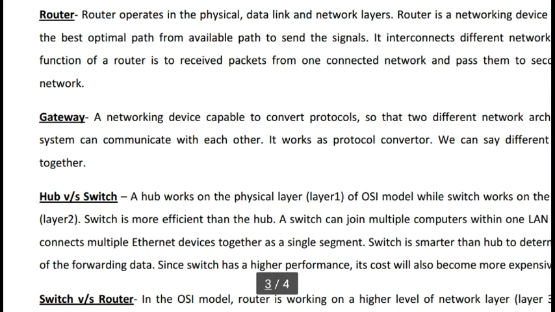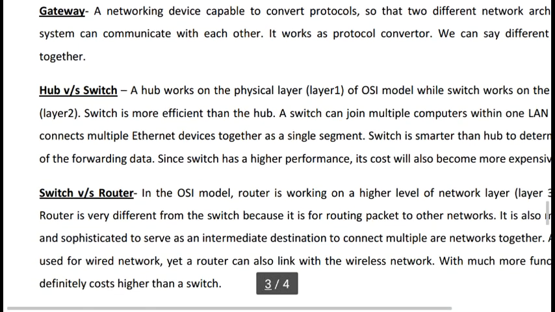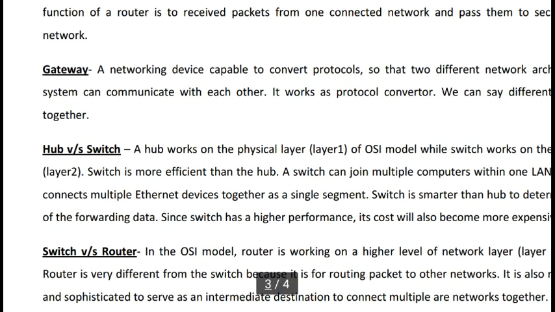In the internet, we know very well there are many different types of network architecture available, but they still work. They still send information from one place to another. So here one of the most responsible devices is the gateway. We can say the interoperable facility provided by a gateway means different systems work together to send and receive data.